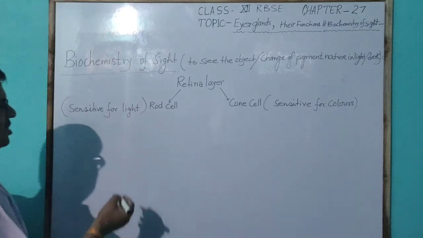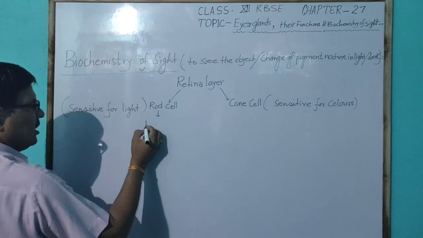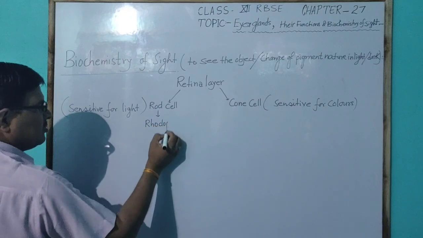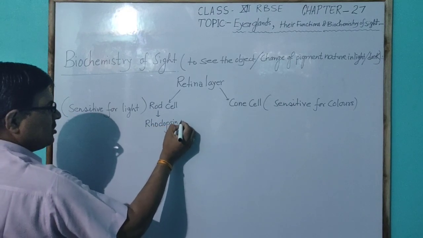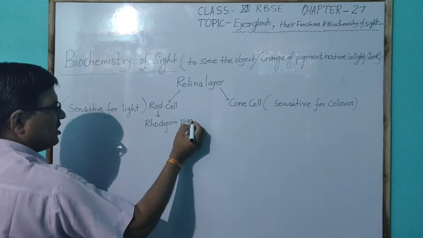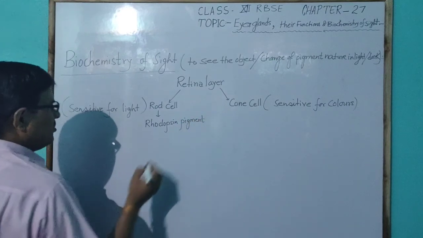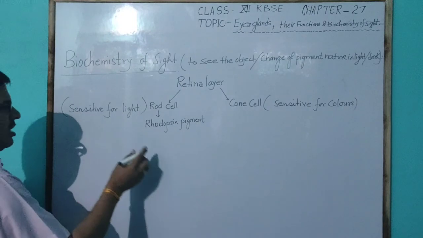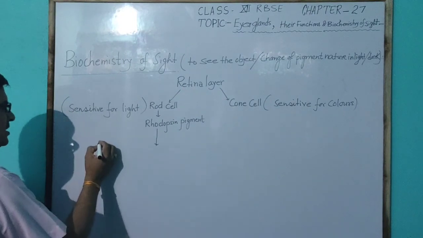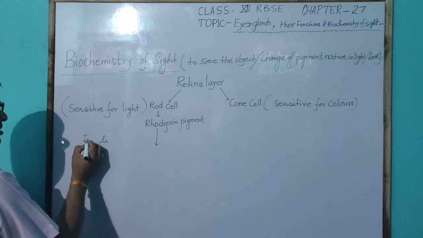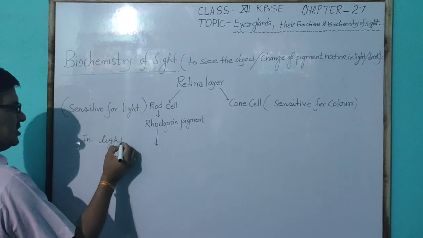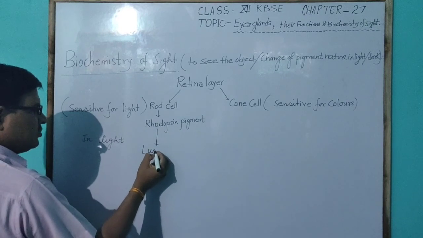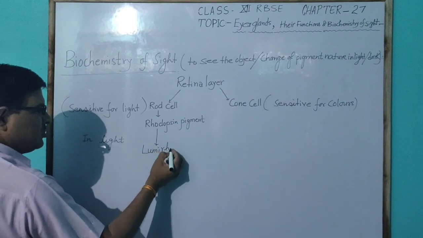The rod cell contains a pigment called rhodopsin. This rhodopsin pigment is present in the rod cell, which is sensitive to light. As changes occur in light, this rhodopsin changes into lumirhodopsin.